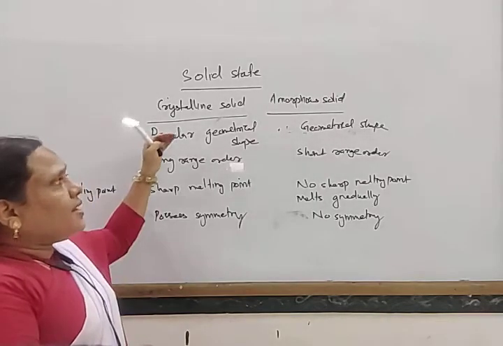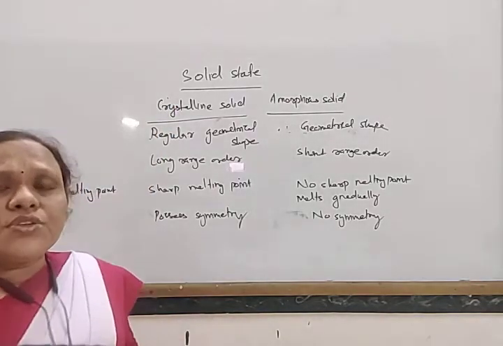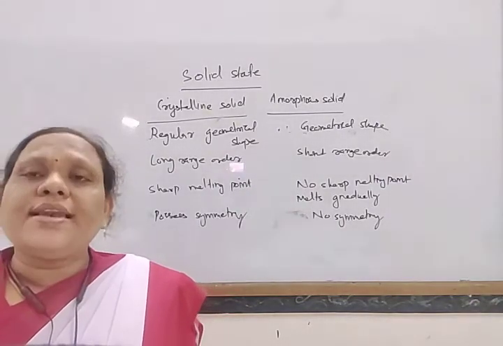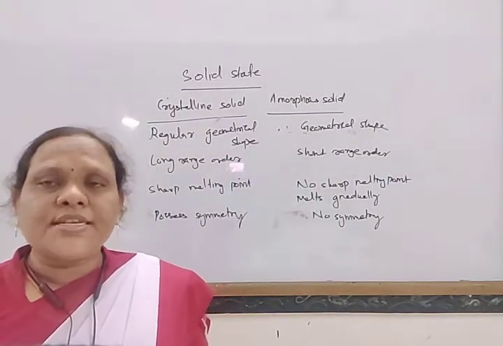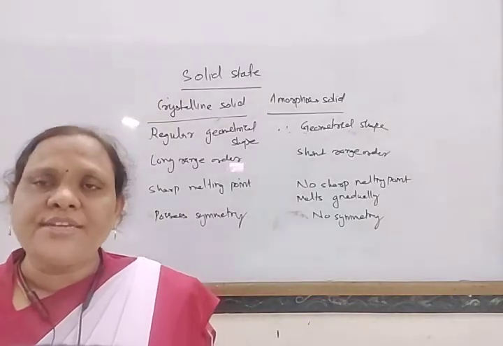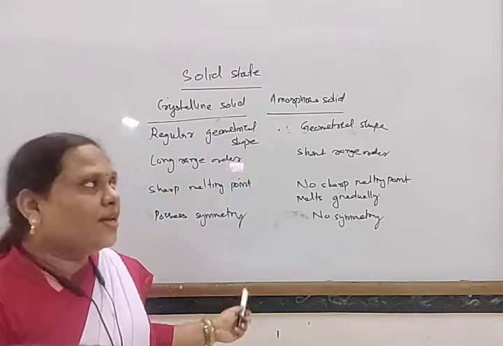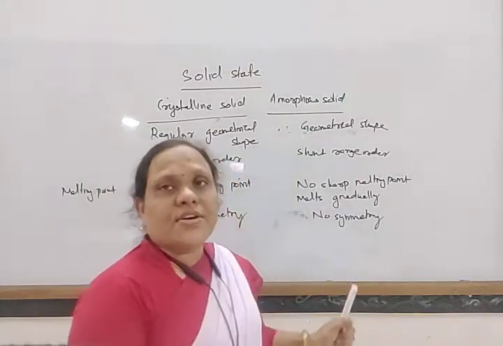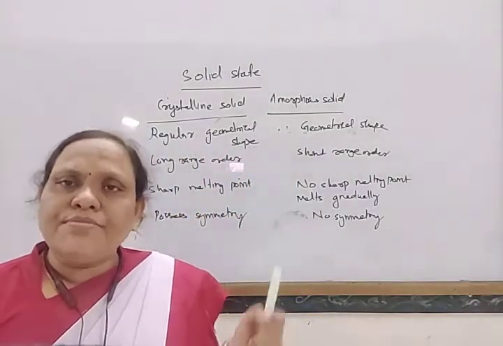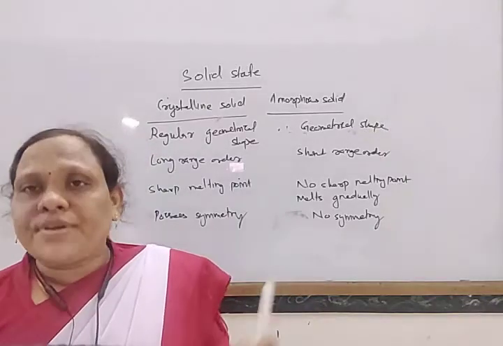Next, different physical properties like refractive index and conductance, when measured in different directions, give different values for crystalline solids. But amorphous solids give the same value when measured in different directions.